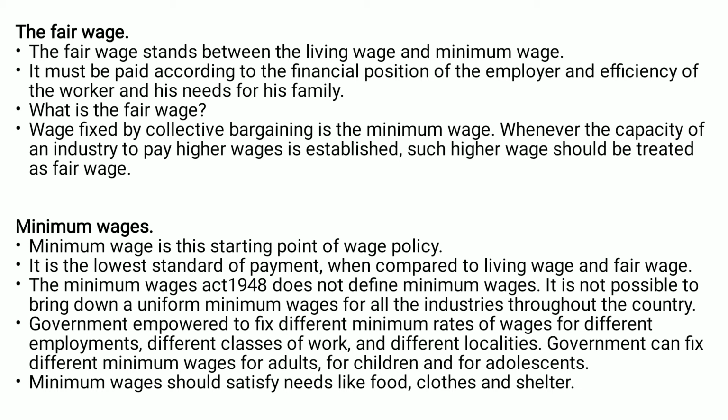Government is empowered to fix minimum rates of wages for different employments, different classes of work and different locations. Government can fix different minimum wages for adults, children and adolescents. Minimum wage should satisfy needs like food, clothes and shelter.